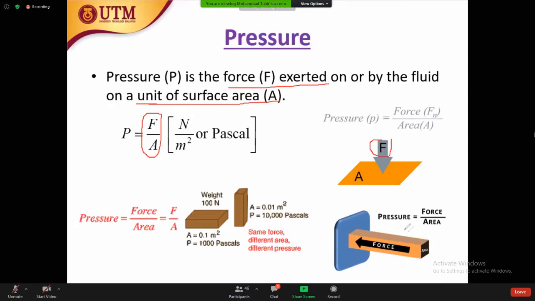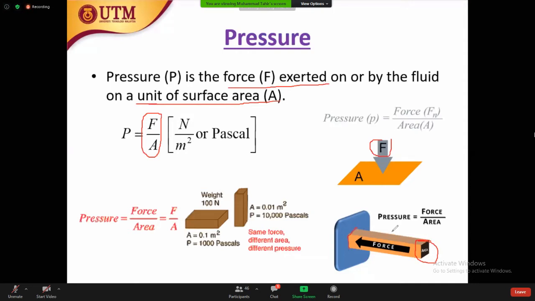An example is here. You see this block is a very big size. The force is this one, but the area is only this small area, not the total area of the block. Force on unit area is the pressure. You have to consider on what area the force is exerted.